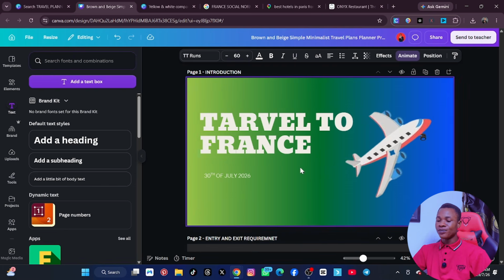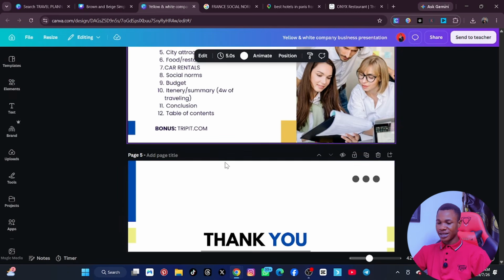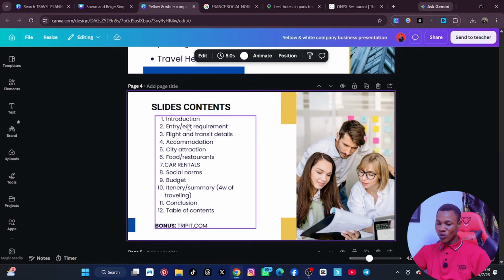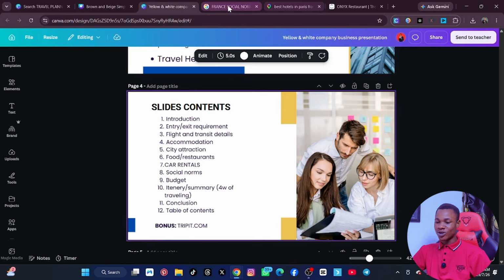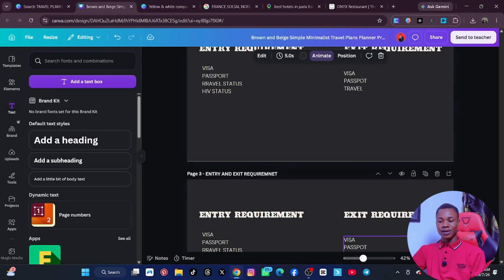Is that okay? Now we want to actually bring in the table of contents. We see this thing here. It has table of contents, but we left it. I think yes, table of contents is the last, but it's supposed to be the second thing. But I put it last because I wanted to follow all through these things, right? All right, so I'm still remembering Tripit. All right, so I'll do it. So now let's come back to our slides, and then let me click on here and click on duplicate.